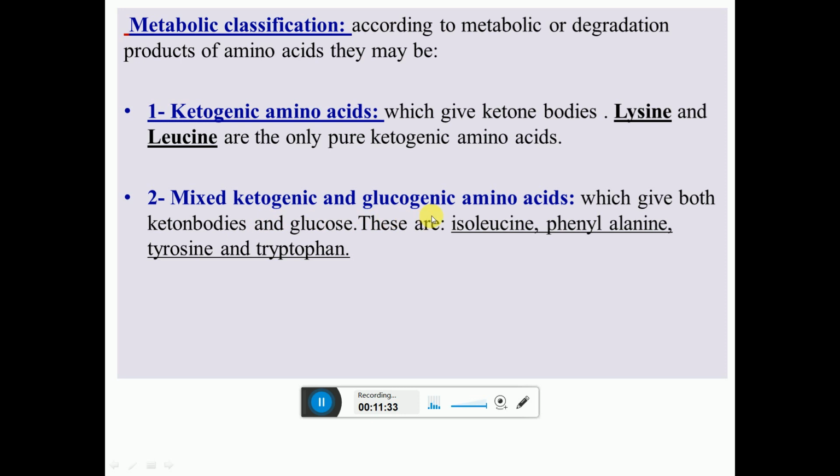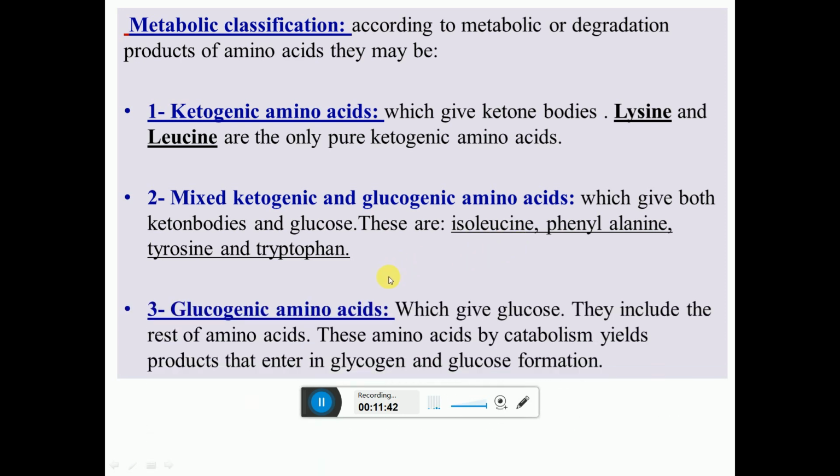Second one, the mixed ketogenic and glucogenic amino acid, which gives both ketone bodies as well as glucose. Examples are isoleucine, phenylalanine, tyrosine and tryptophan. And the third one is the glucogenic amino acid, which gives only glucose on degradation. They include the rest of the amino acids. These amino acids are catabolized, and they yield products that enter glycogen or glucose formation. So these 3 are the types according to the metabolic classification of protein.